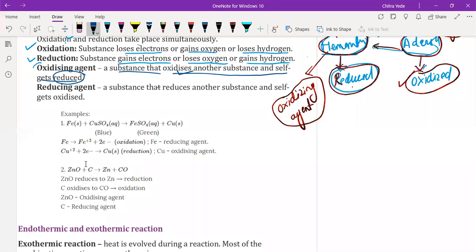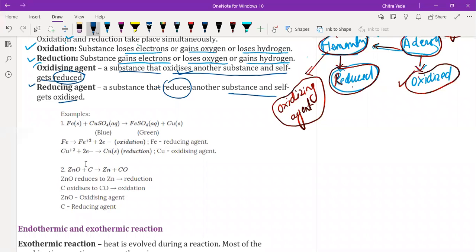Whereas those substances which get oxidized and cause reduction to other species are reducing agents. The substance gets oxidized, reduces other species, and such species are called reducing agent.